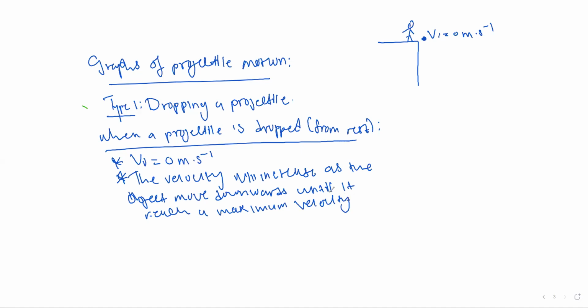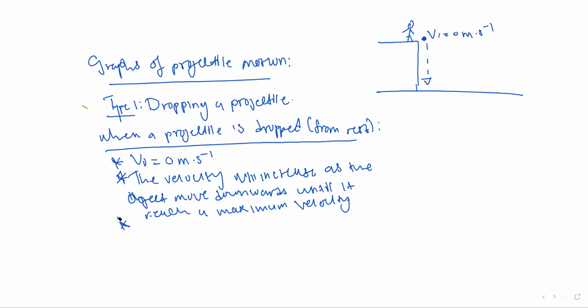So when an object is being dropped from 0, velocity increases as the object falls until it reaches the ground level. When it reaches the ground level, it will reach it at a maximum velocity. It can be 4 meters per second or something. But the velocity is a maximum as the object hits the ground. That is what I was saying.